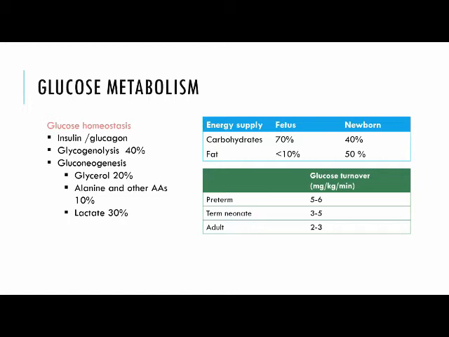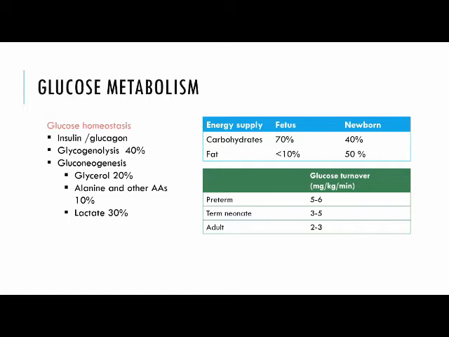Vidya, continue. Yes, sir. There is a transition from placental glucose supply to milk, which is high in fat and low in carbohydrate. The successful adaptation of a neonate to extrauterine life requires it to regulate changes in glucose and fat metabolism and use protein reserves, which are stored until an adequate nutritional supply of protein or amino acids is available. The energy supply in a fetus is mostly by carbohydrates, that is 70%, whereas in a newborn the majority is by fat, 50%, and only 40% is by carbohydrates.